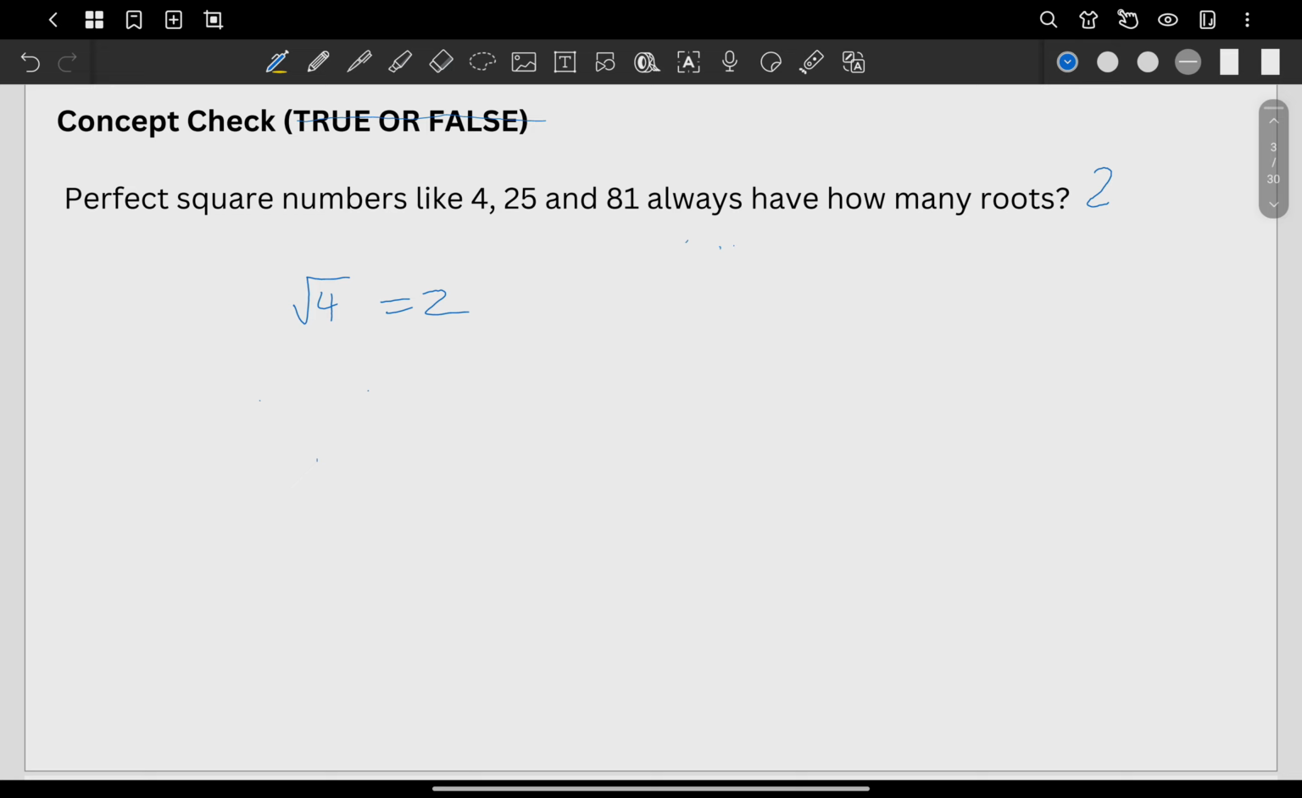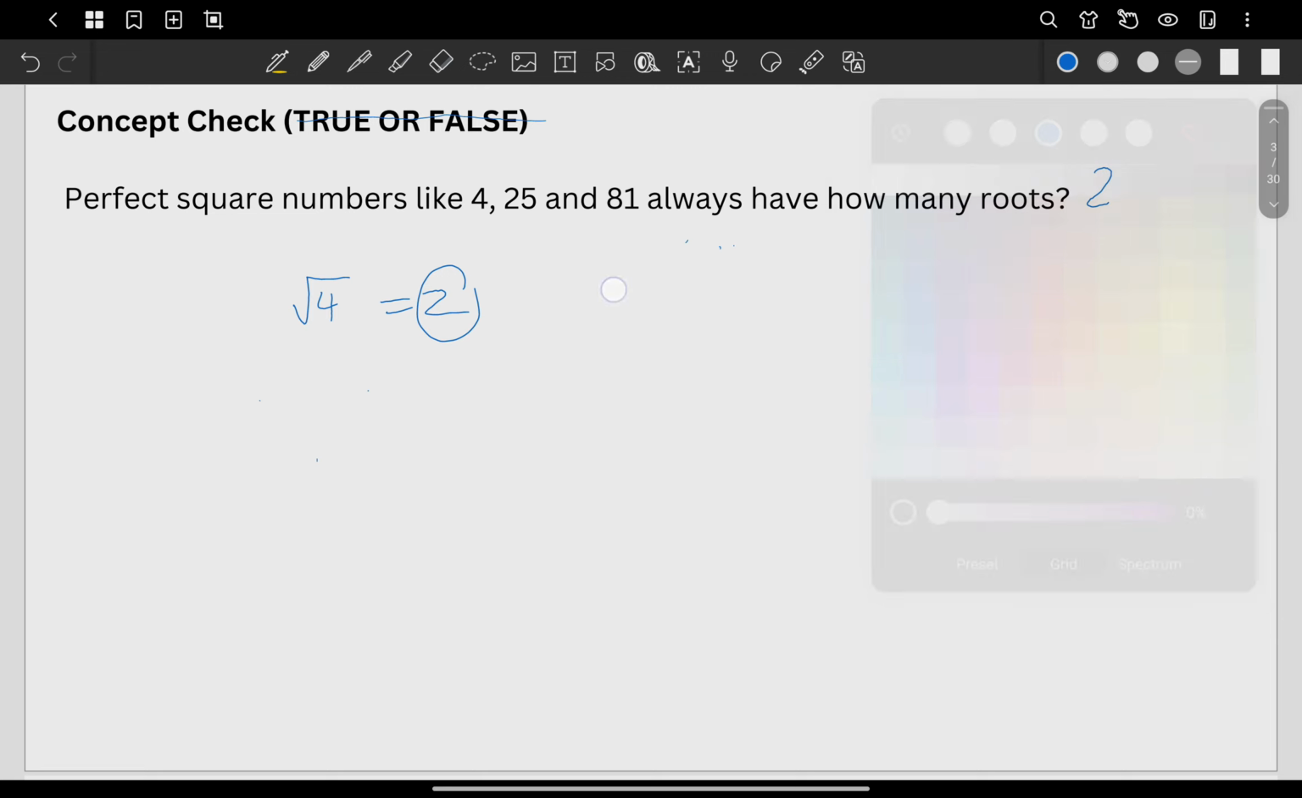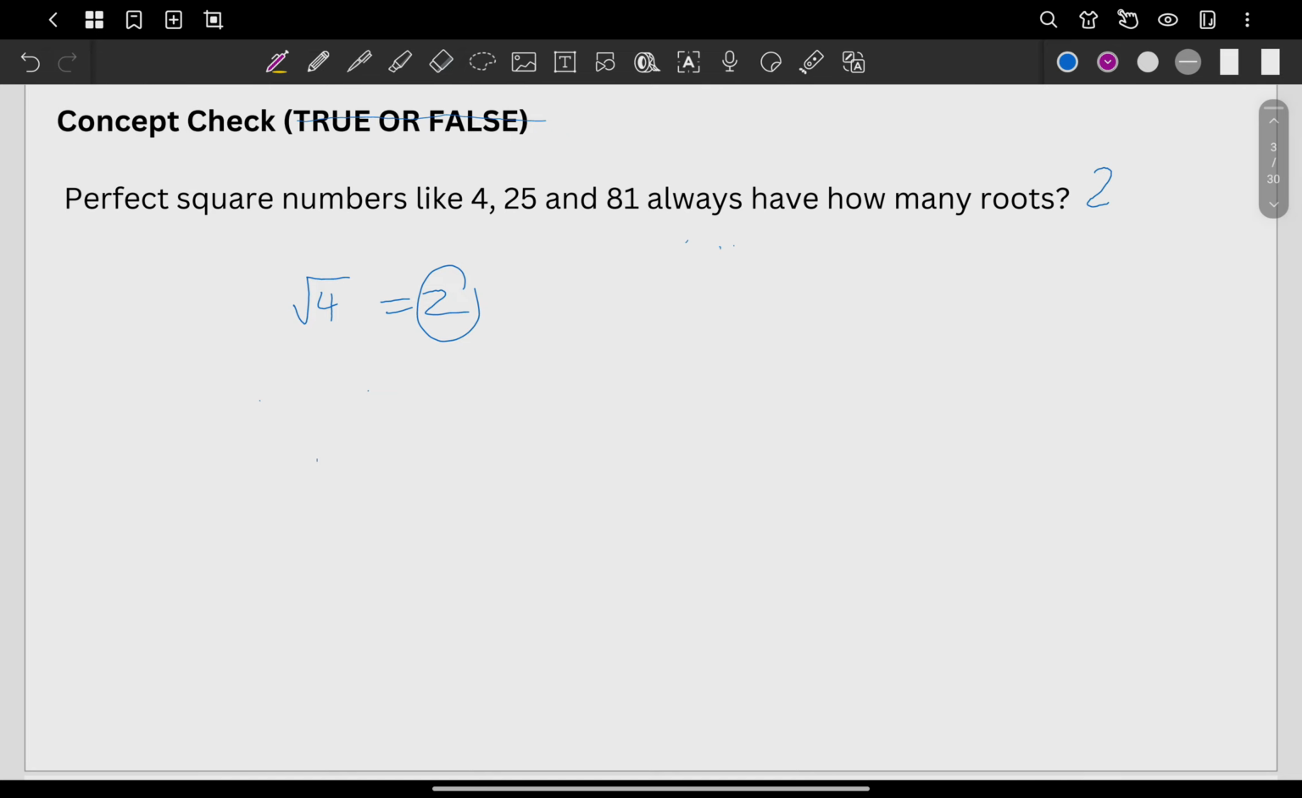But going further, in our analysis, when you get the square root of 4, you're thinking of one number that when you multiply by itself will become 4. And actually, 2 is correct, right? Because 2 times 2 is actually equal to 4.